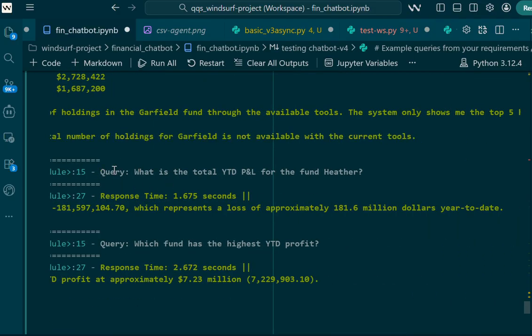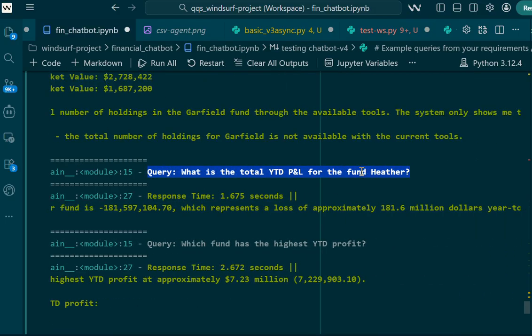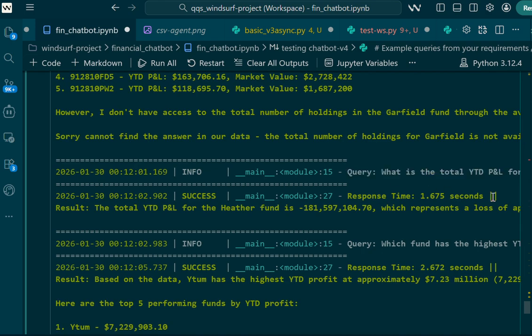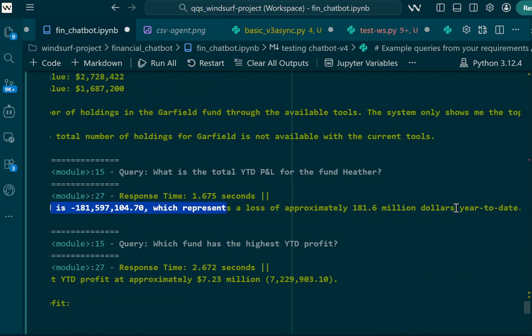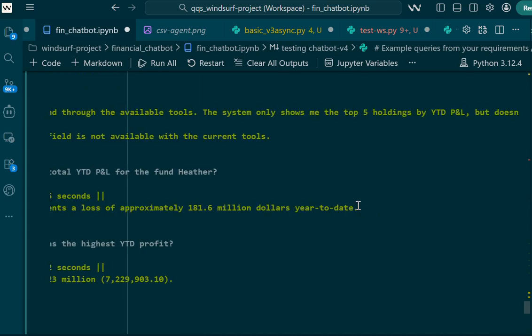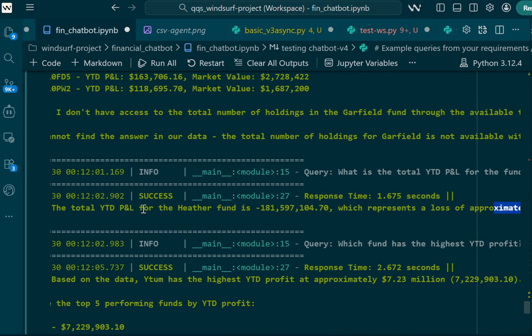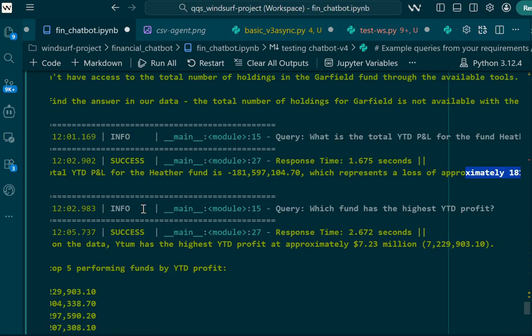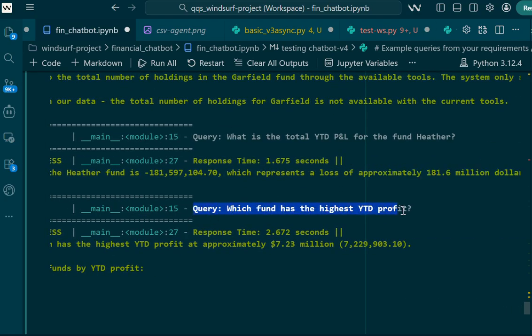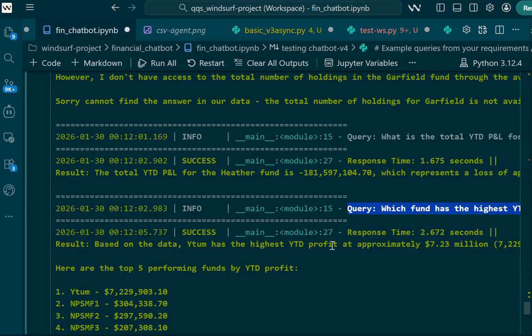Then the next question is, what is the year-to-date P&L of the fund Heater? It takes 1.3 seconds and says the total P&L represents a loss. So it answers in very natural language. The next question was, which fund has the highest year-to-date profit?